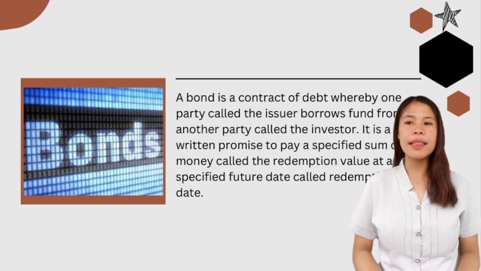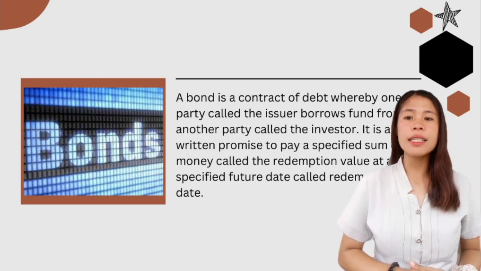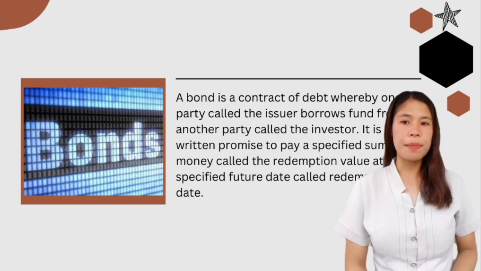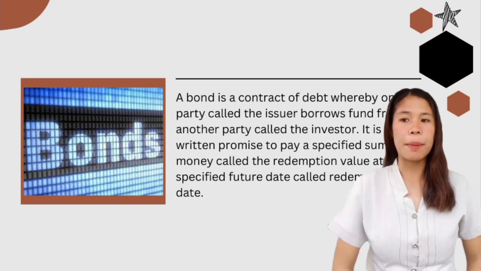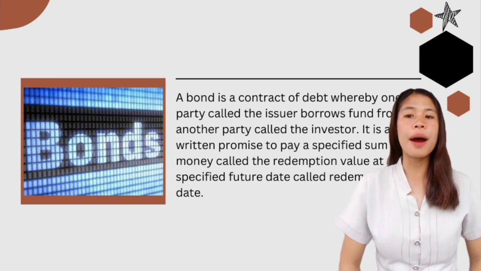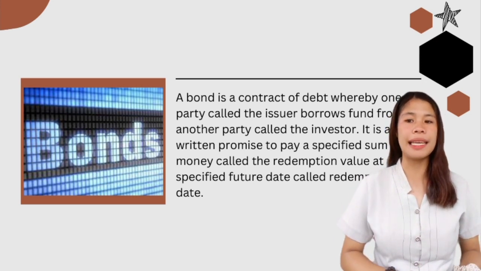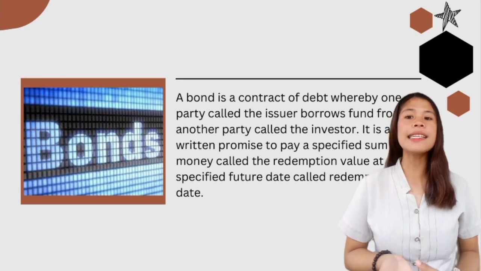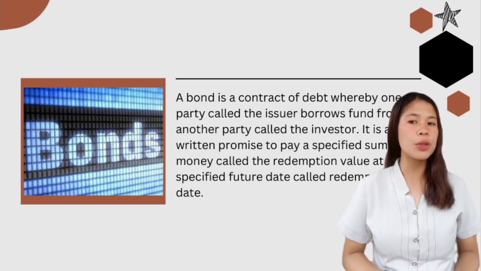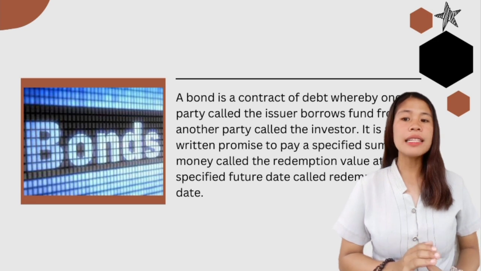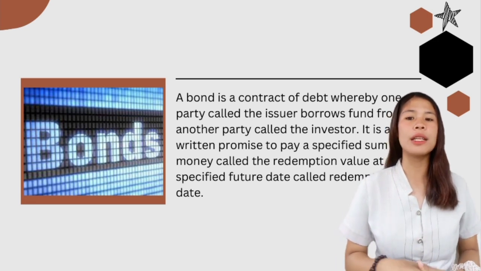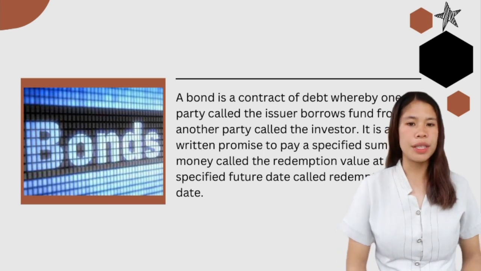When we say bond, our main keyword, for us to remember it easier, is a contract of debt. The issuer is the one who borrows funds, particularly money, and the one who gives the borrowed money is the investor. The sum of the amount the issuer borrowed and its interest is called the redemption value, and the date when the money is to be paid is the redemption date.